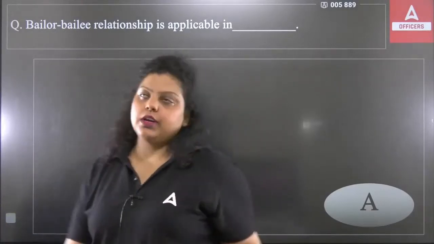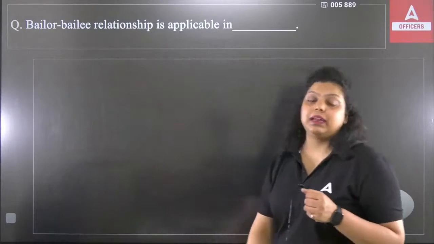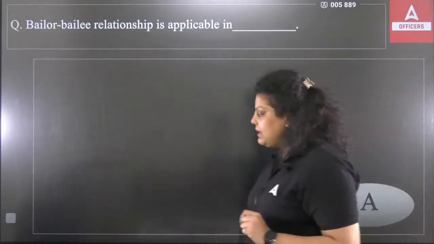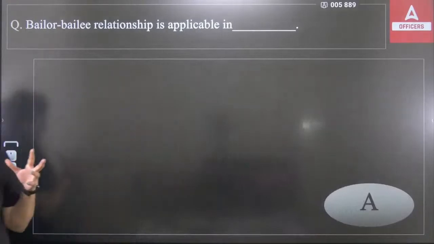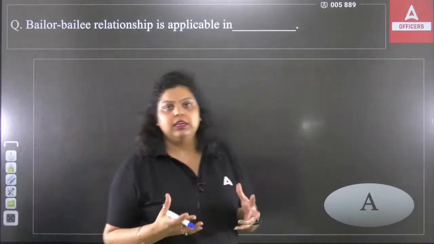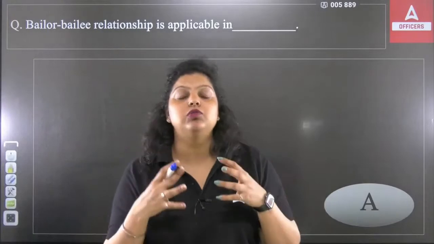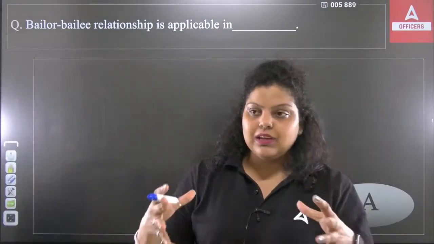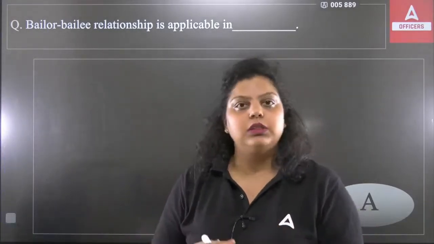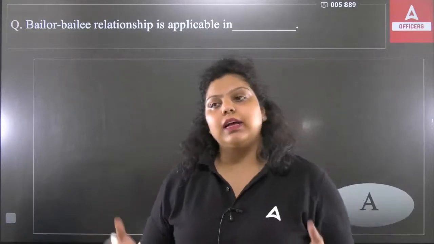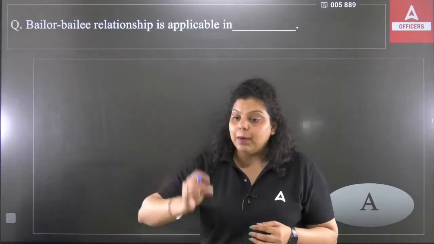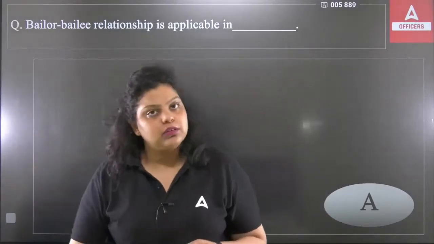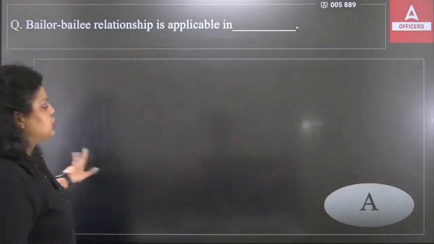Out of that, the first relationship we are talking about here is the bailor-bailee relationship. The bailor-bailee relationship is a relationship in which a customer provides a certain document or valuable thing to the bank to keep safe with the bank. You trust the bank that if you have given that document or asset to the bank, the bank will secure it from any kind of loss. That is what the bailor-bailee relationship is.